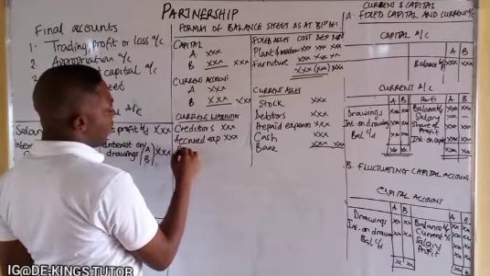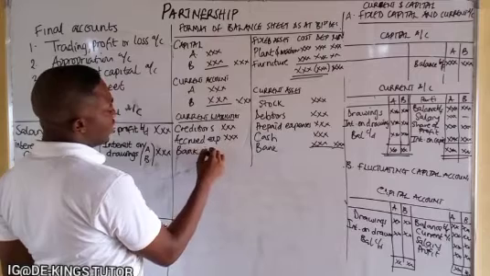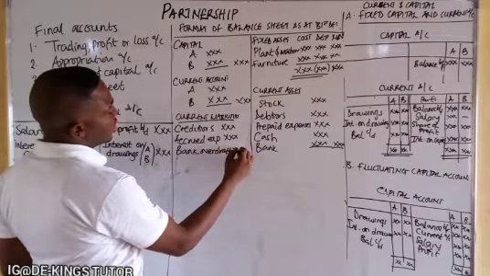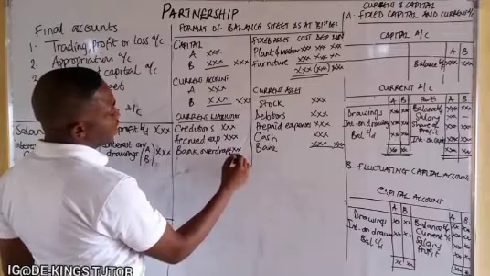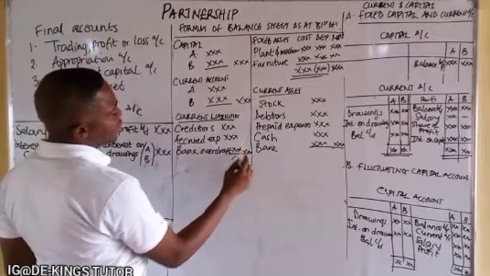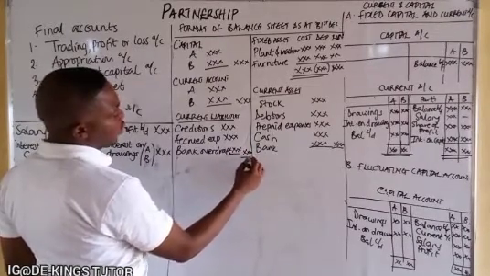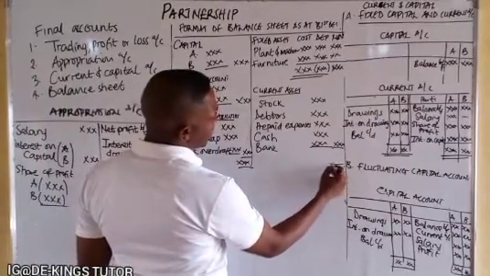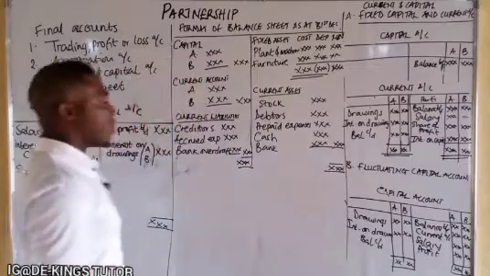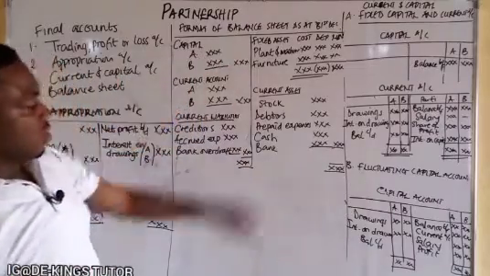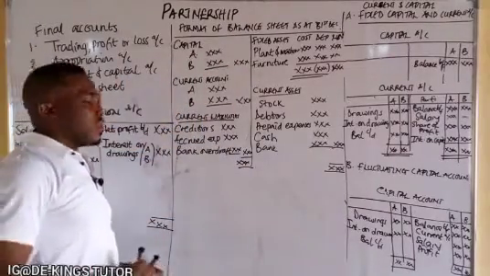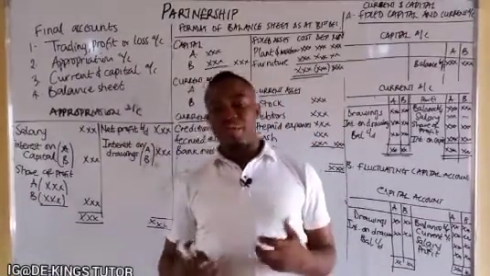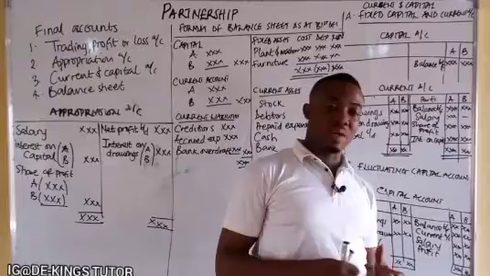We have bank overdraft here. When you add it together, you have this. When you add this, it should balance automatically. So to see more of the format of the balance sheet, where I explain each and every one of them individually, check the final account we have said.